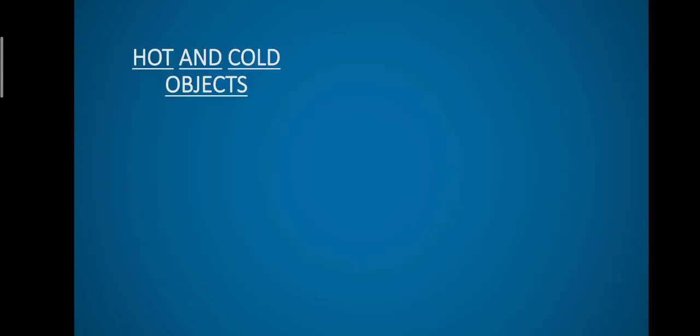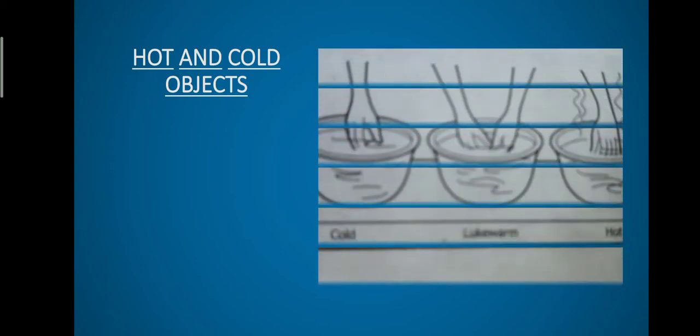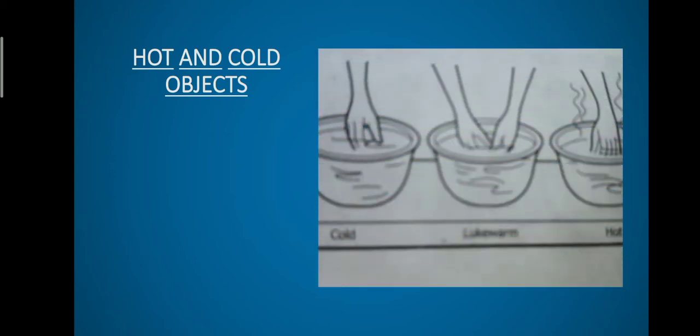Next one, hot and cold objects. Look at this picture. Here we have three bowls. In the first bowl we have cold water. In the second bowl we have lukewarm water, and in the third bowl we have warm water. If you dip your finger in the bowls, we can feel the change in temperature in each bowl.